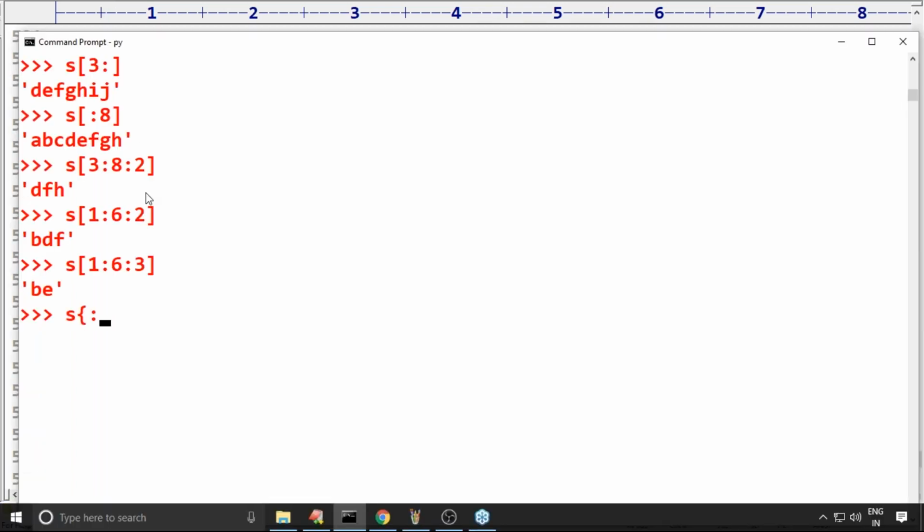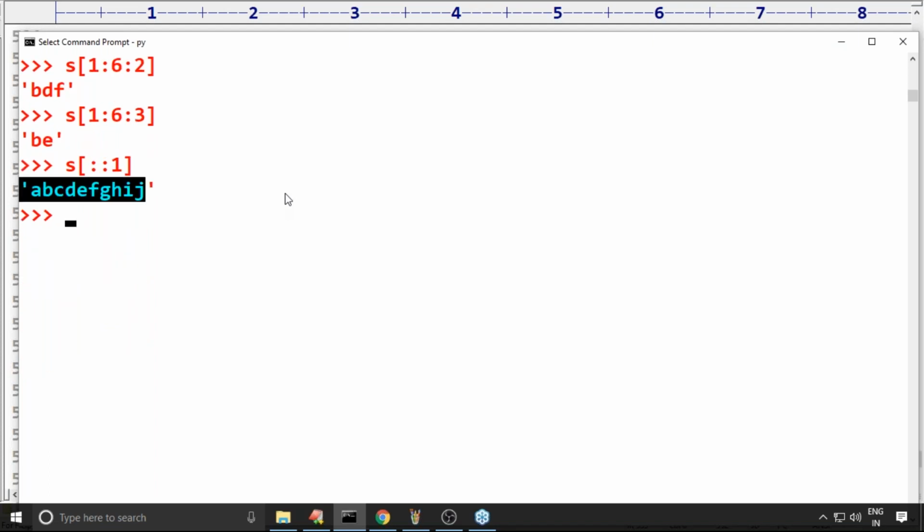Now, S of colon 1. What is the answer? A to J, the complete string, by default we are going to get. Yes. Are you feeling comfortable? Next, I'm taking S of colon minus 1, sir. Minus 1 means, is it forward direction or backward direction? Respond. Backward direction. In backward direction, you didn't specify begin and end, so the complete string we are going to get.